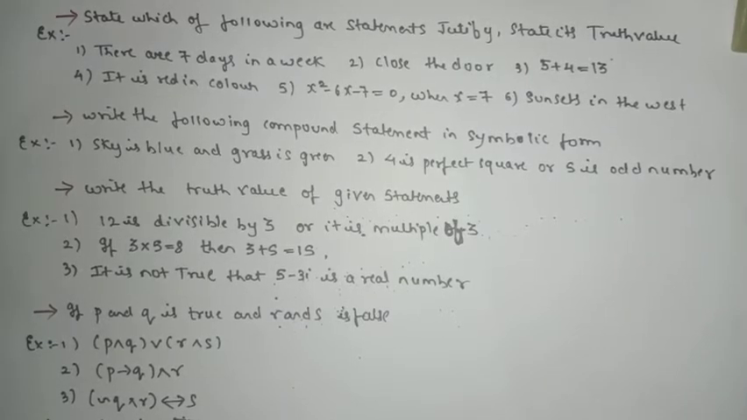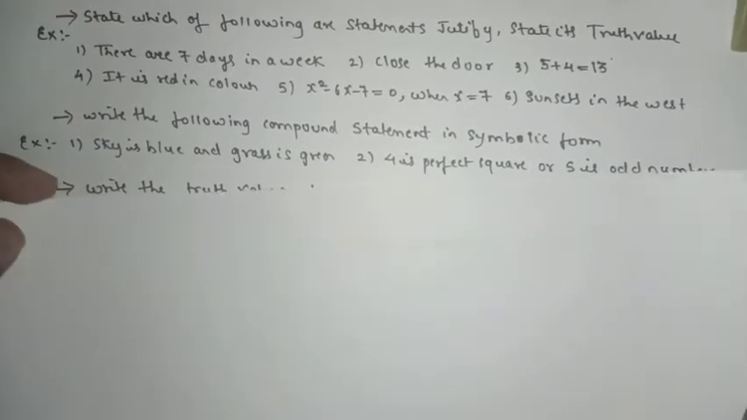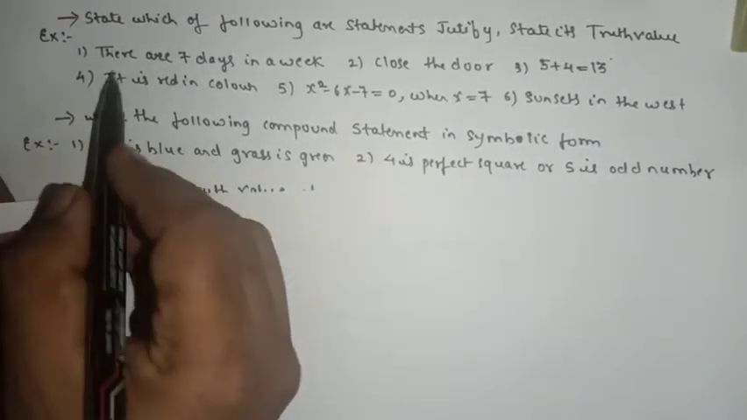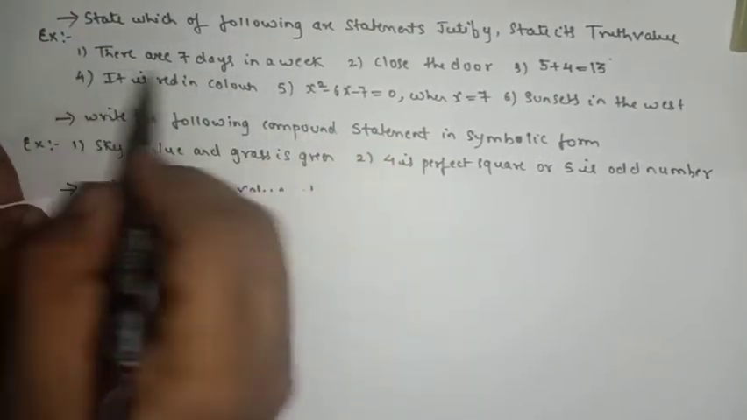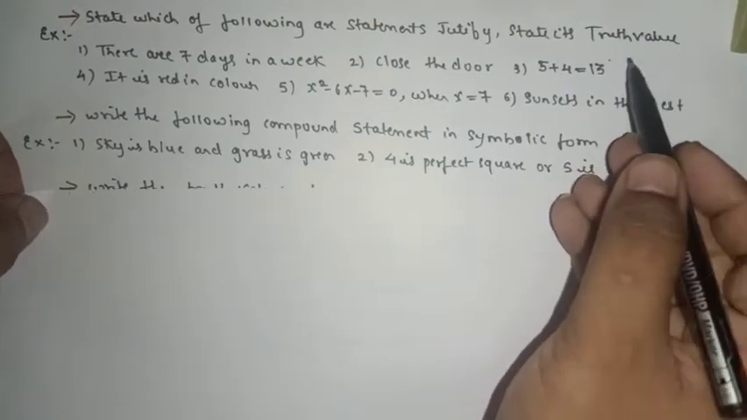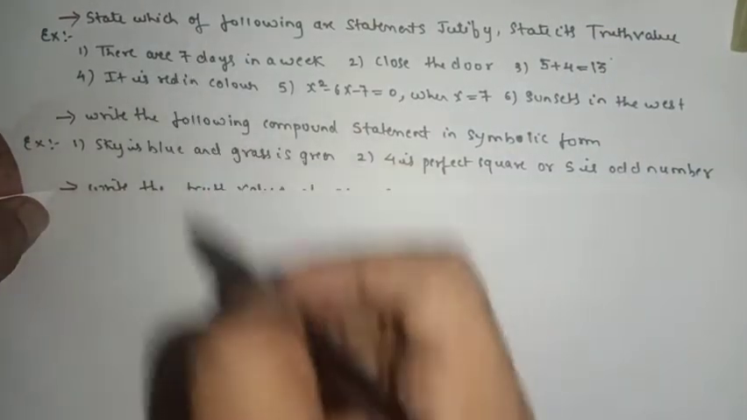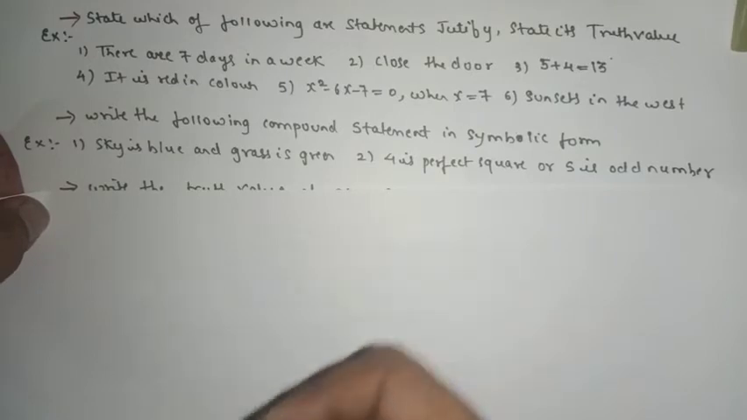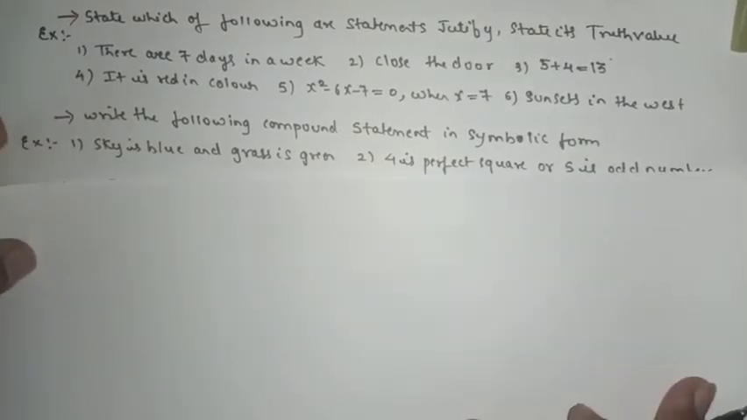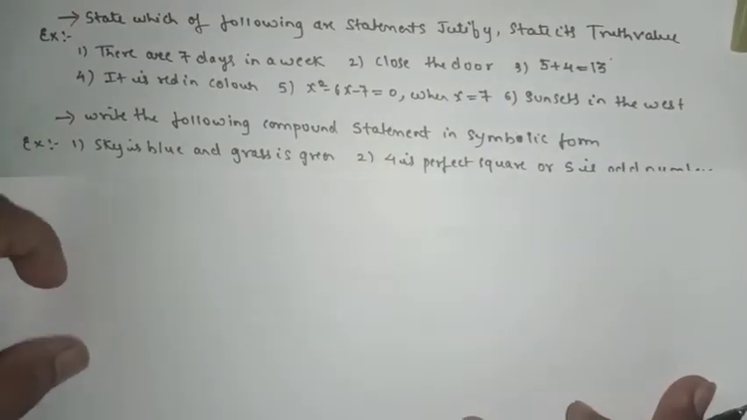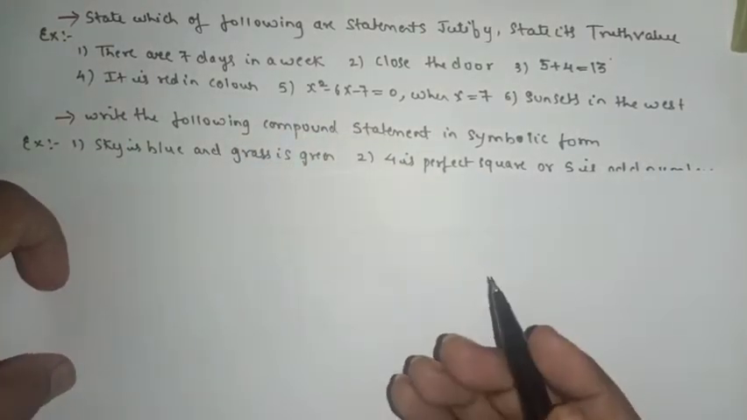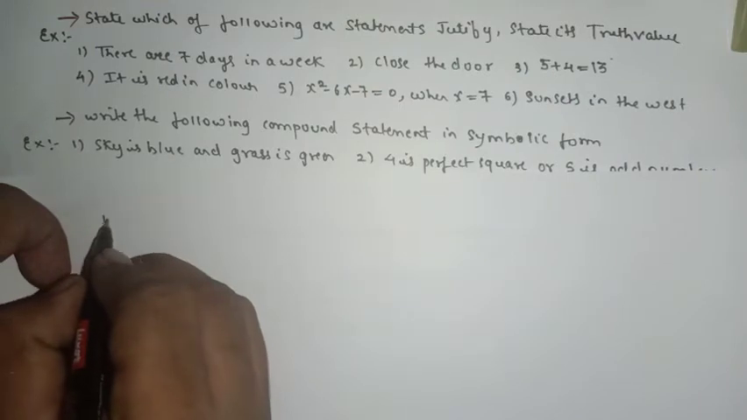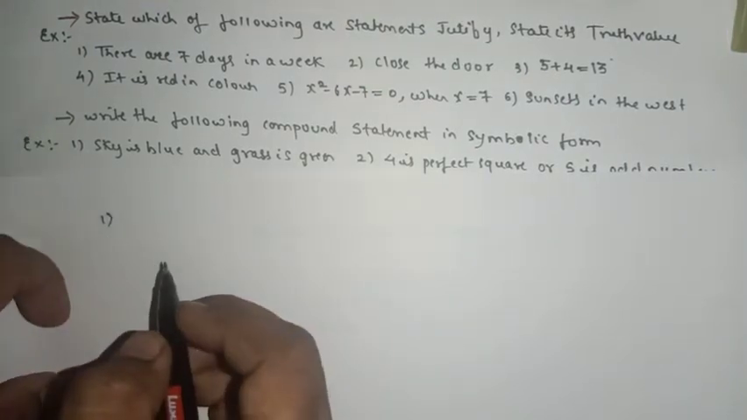Now we'll see the first one. Here the first one is what? State which of the following are statements. Just simply state whether it is a statement. If it is a statement, then state its truth value. Now we'll see the presentation also, meaning how to present the sum in the exam. There are 7 days in a week. Of course there are 7 days in a week.